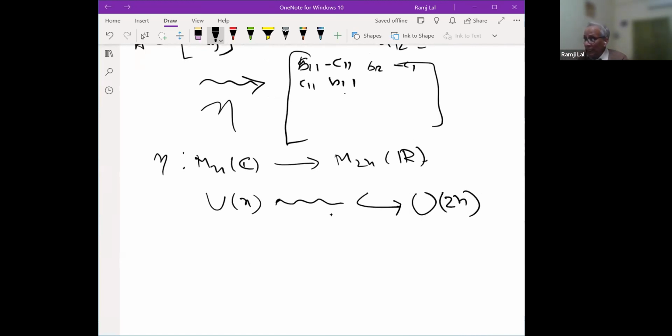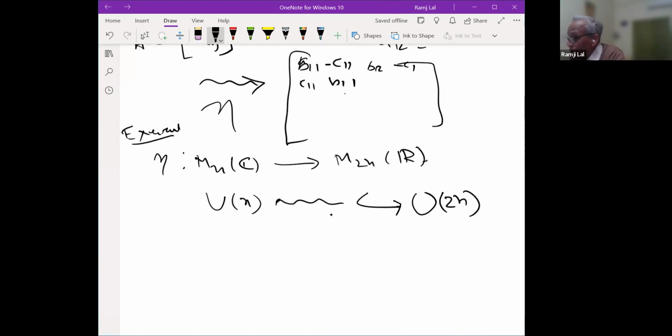Maybe you can discuss this next time also if you want. I am putting an exercise, and you can see it. Un is a subgroup of O2n in this embedding. You can easily see that this is an embedding, but it is not surjective. So something more is there, and what is that more?